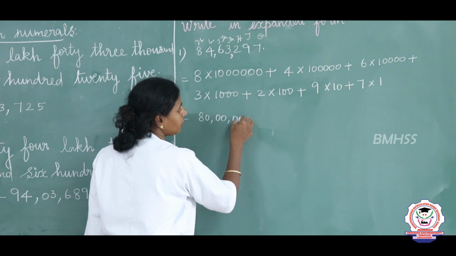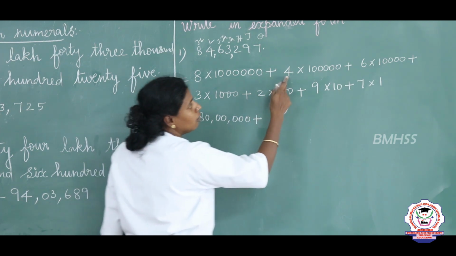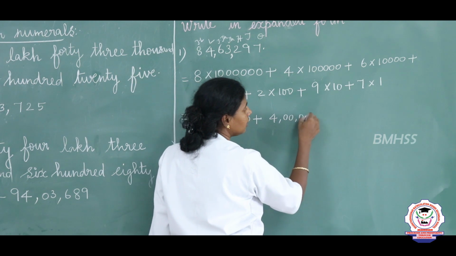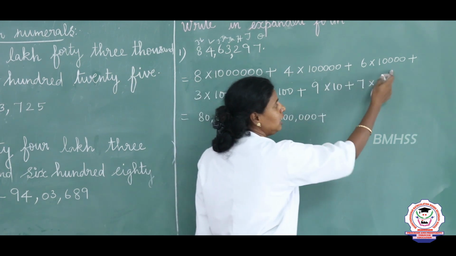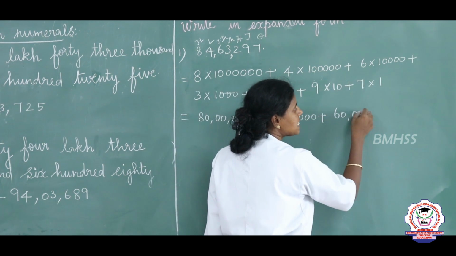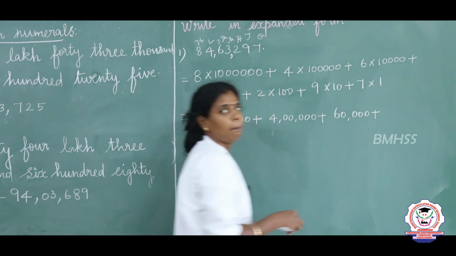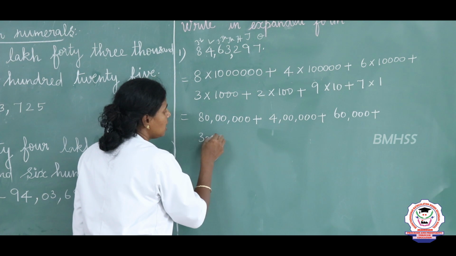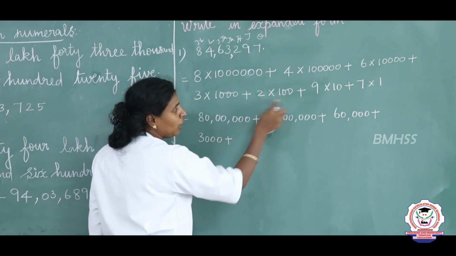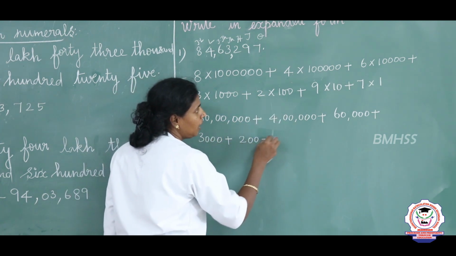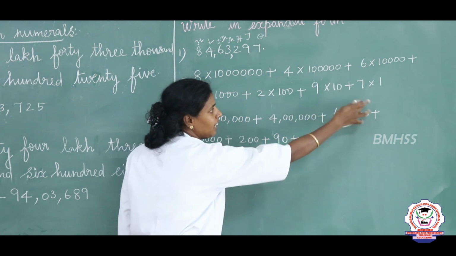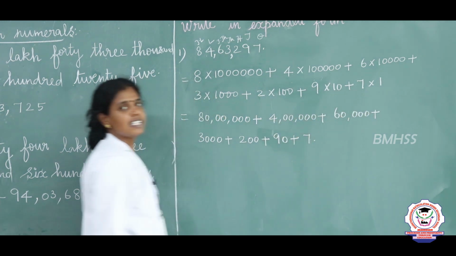80,00,000 plus 4 into 1 lakh is 4 lakh, plus 6 into 10,000 is 60,000, plus 3 into 1000 is 3,000, plus 2 into 100 is 200, plus 9 into 10 is 90, plus 7 ones are 7.